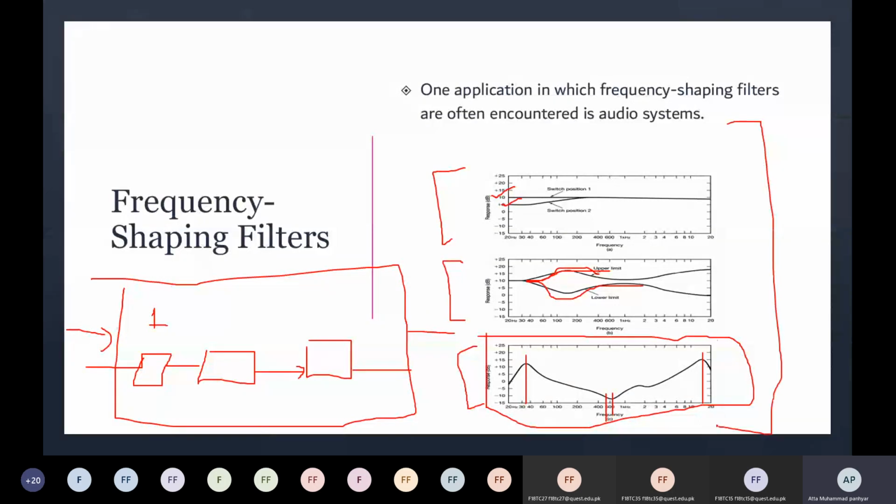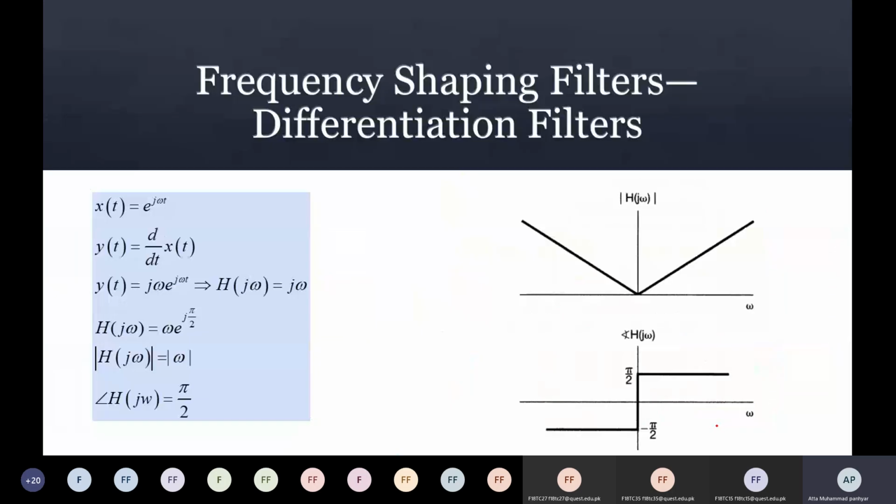Okay, a basic example of a frequency shaping filter. For example, differentiation filters are an example of a frequency shaping filter. For example, if we have signal x(t) = e to the power j omega t, and output is d by dt of x(t), meaning the derivative of this signal. So what should be the derivative of this signal? e to the power j omega t, j omega.